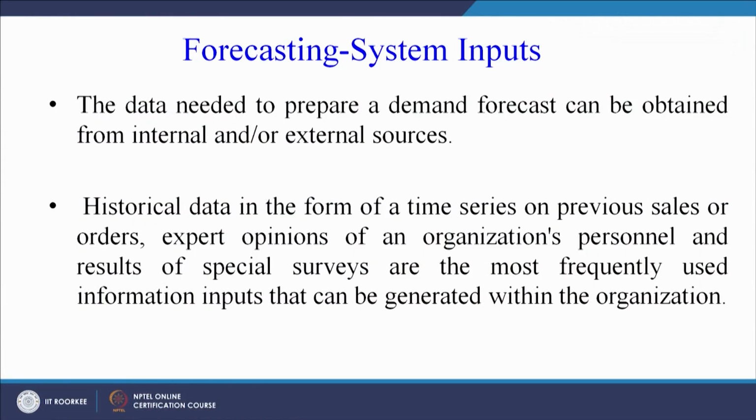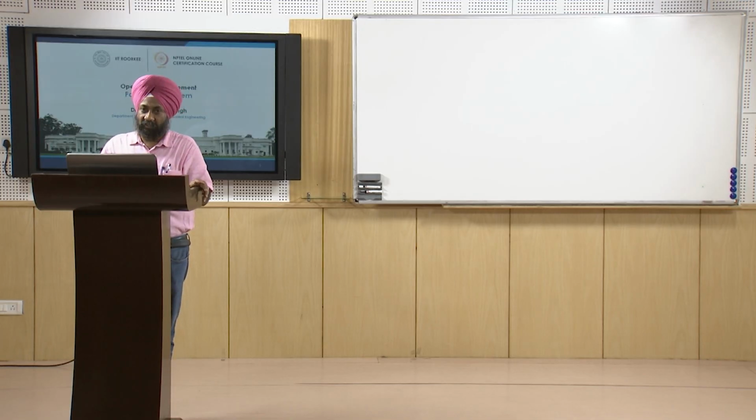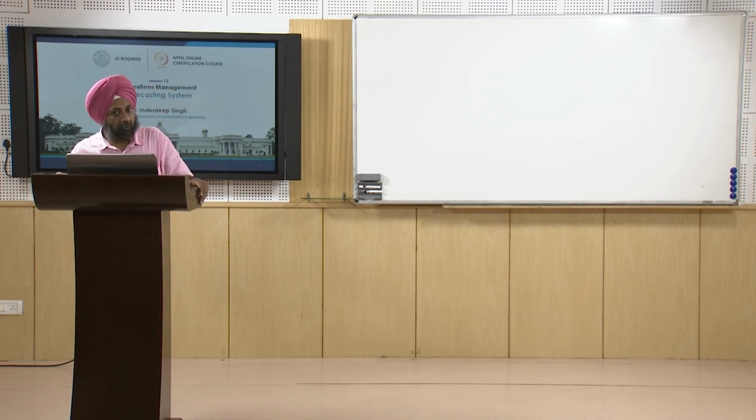Historical data in the form of time series on previous sales or orders, expert opinions of an organization's personnel, and results of special surveys are the most frequently used information inputs that can be generated within the organization. So, that is basically the internal data which is available within the organization. It acts as an input to the forecasting method for making a forecast.